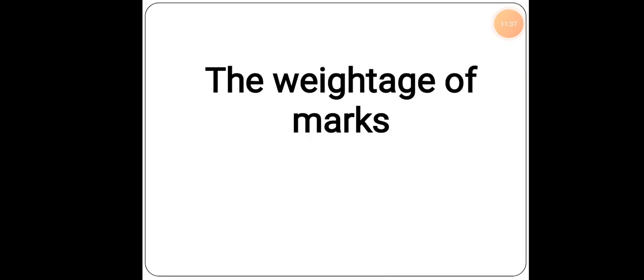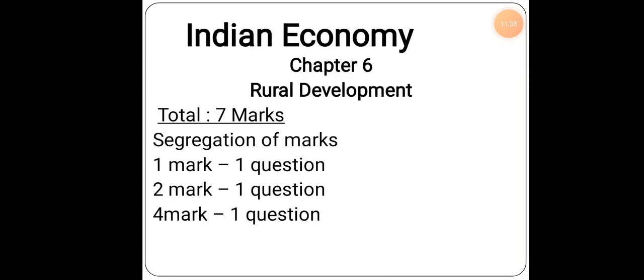The weightage of the marks. The chapter rural development is totally of 7 marks. The segregation of the marks is made into 1 mark, 2 mark and 4 mark questions, with one question each.